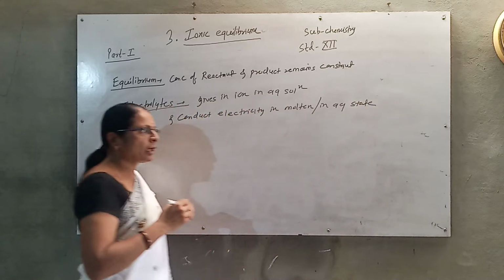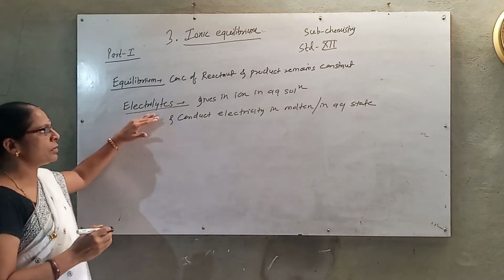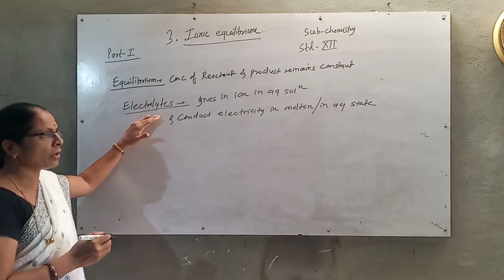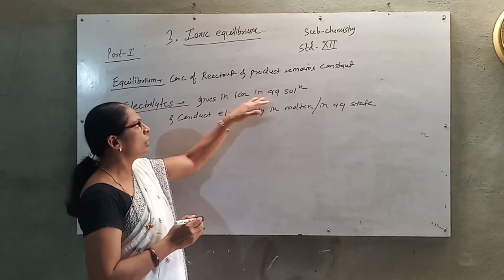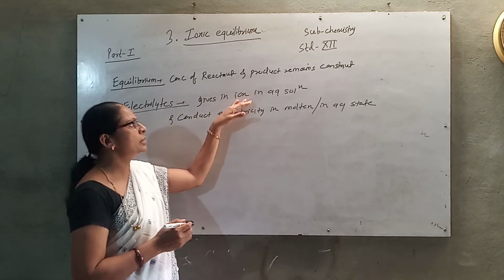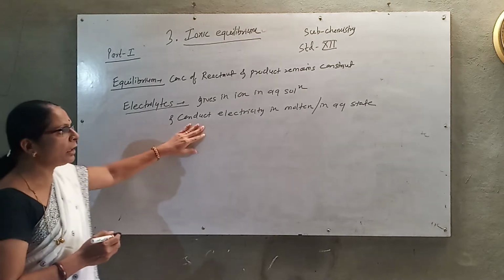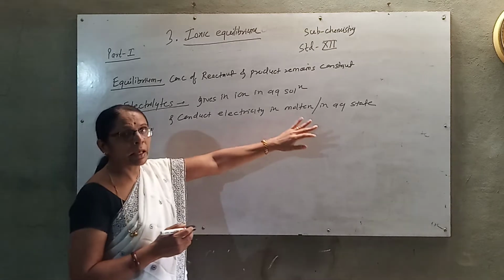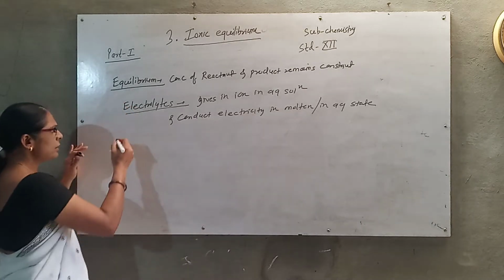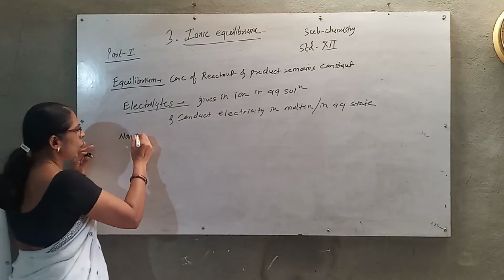So an electrolyte is a substance which, when dissolved in water, gives ions, and because of the ions, it conducts electricity in molten and aqueous state.